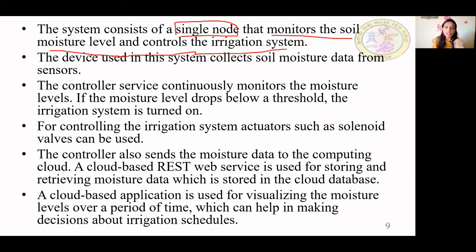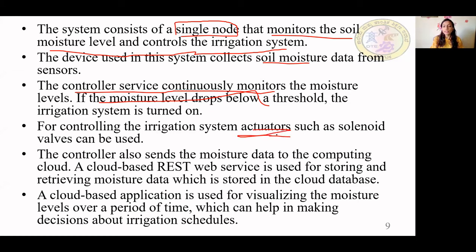Since it is a smart irrigation system, the devices used in the system collect soil moisture data from sensors. And this controller service continuously monitors the moisture level. If the moisture level falls below the threshold, it will trigger the device to turn the irrigation on, else off. Next, for controlling the irrigation system, actuators.